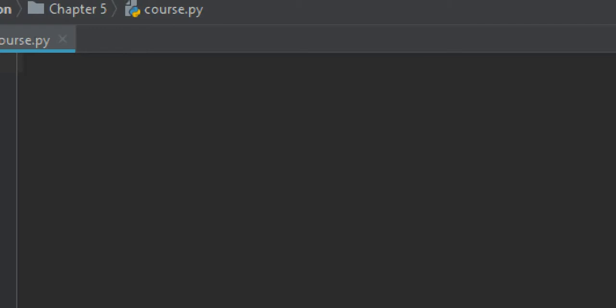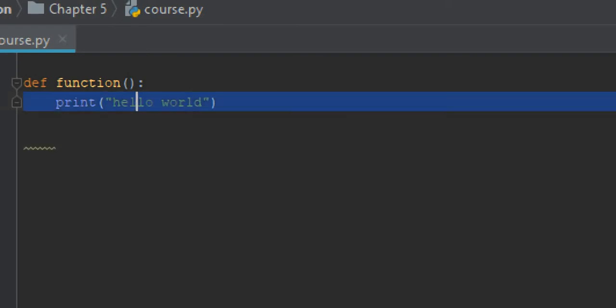So let's try to make our first function in Python. This is very simple, and you will see. So def, for example, function, and we will make something like print hello world, right? With this function, instead of printing hello world all the time, we'll just call the function and print hello world will be executed.